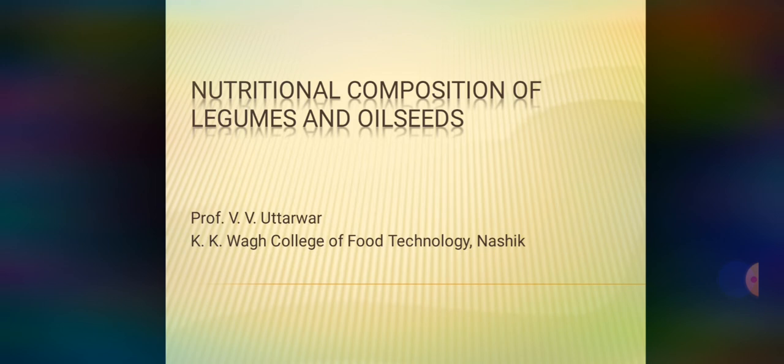So basically, whatever the composition of legumes and oilseed, it depends on the location where they are grown and the soil fertility, type of soil, and after that various environmental factors affect the nutritional composition of legumes. So all should must know that. Basically they have good content of protein, that's why they are called poor man's meat. The combination of cereals and legumes provides a very good balance of amino acids also. So we'll see one by one what they are.